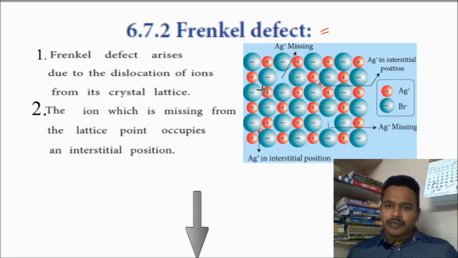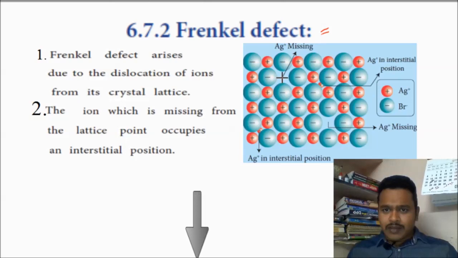See here, nothing is there. Actually, here one red ball, one cation, should be there. That cation came here. Where is it coming? It is coming to the interstitial position. I will show it here with the black color. You see again, this cation is coming here. Are you observing or not?